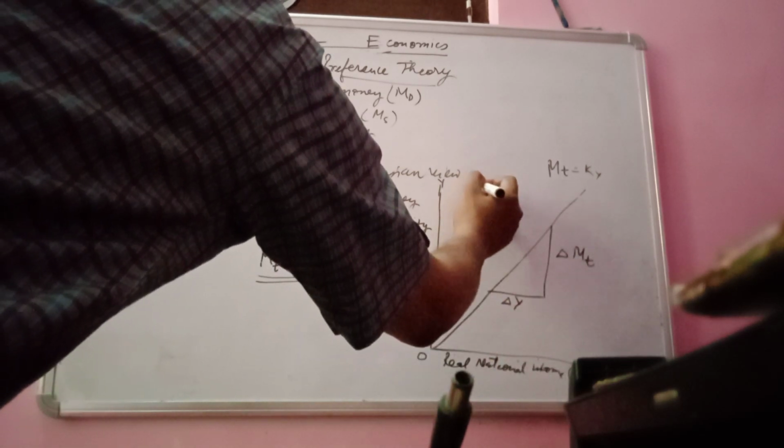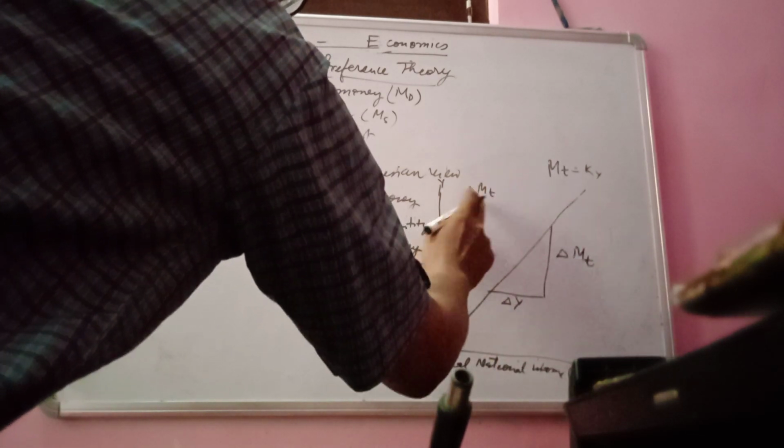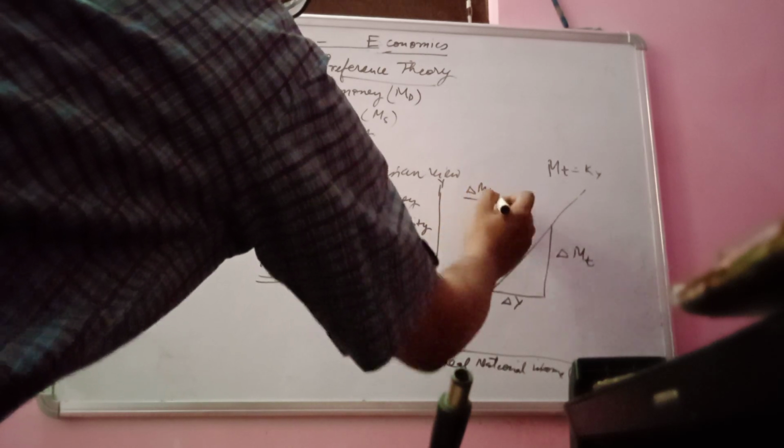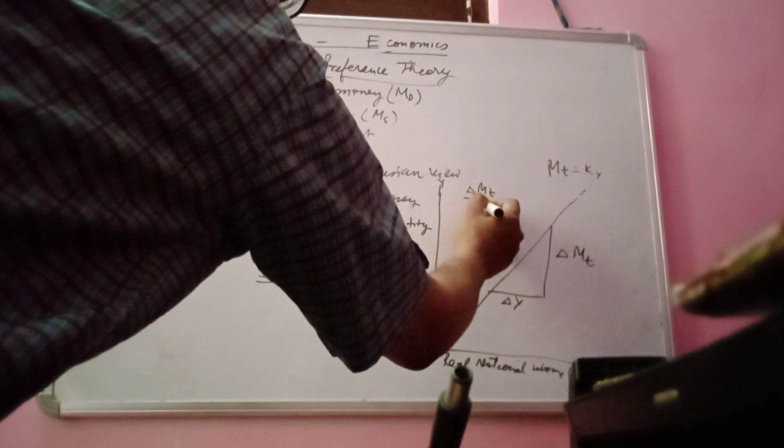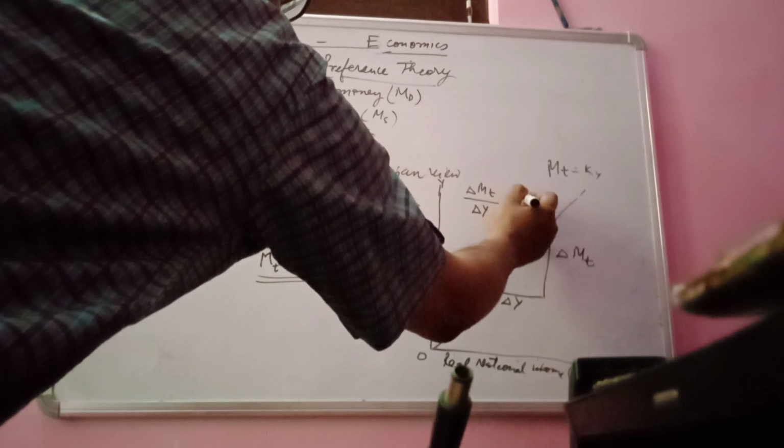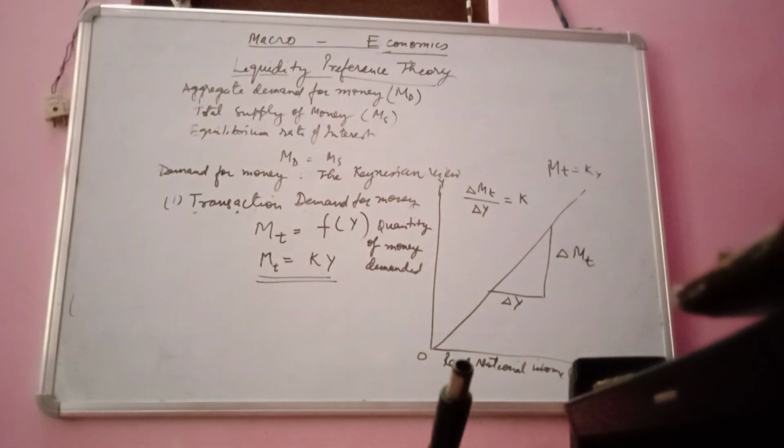So delta MT upon delta Y, the change in transaction demand of money upon the change in national income, is equal to K from this formula.